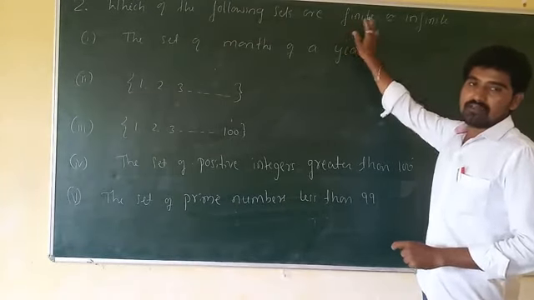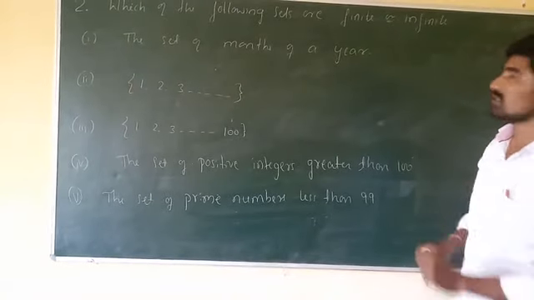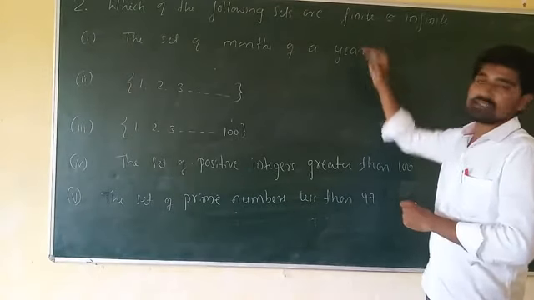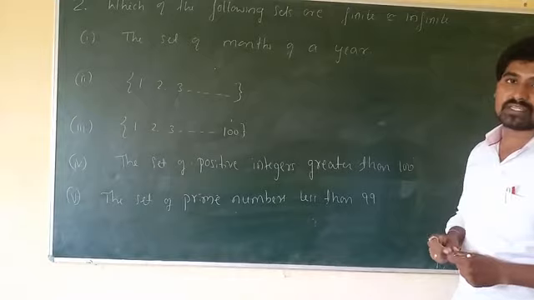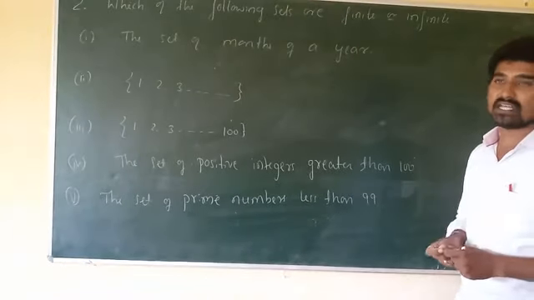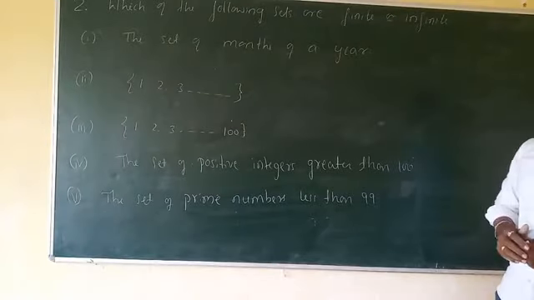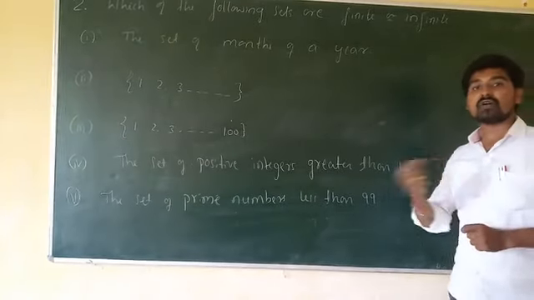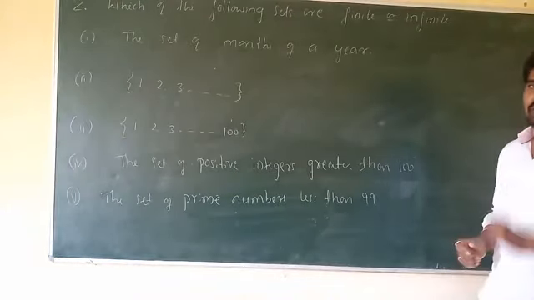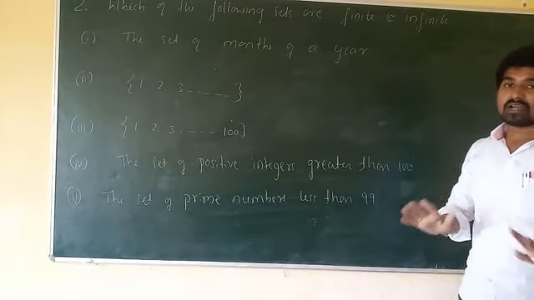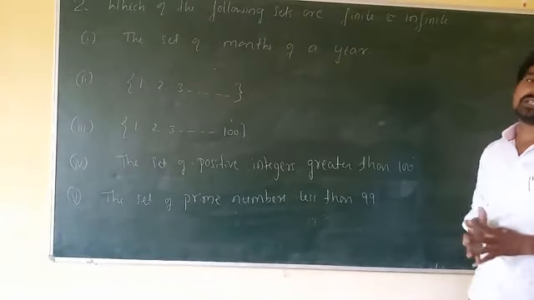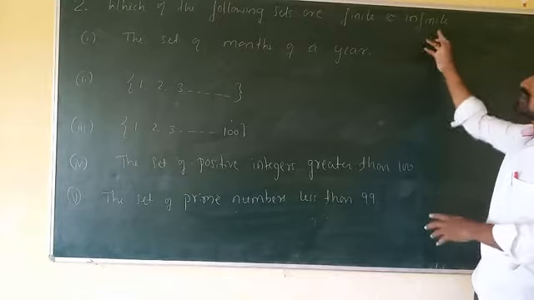A set whose elements we can count is called a finite set. Infinite means a set which consists of an uncountable number of elements. That type of set is called an infinite set.